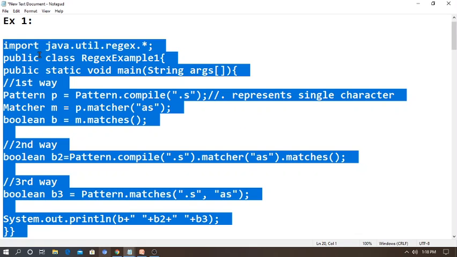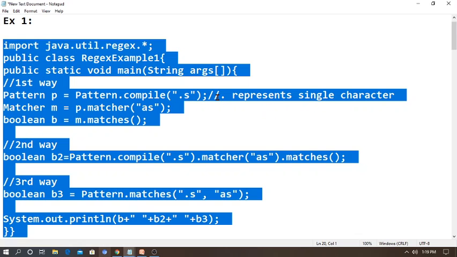So first I am starting the program with import java.util.regex.*. Then I am writing the program Example 1, that is public class RegexExample1, then public static void main. The first way I am going to use that method: I am going to write Pattern p = Pattern.compile("."). That means a single character.